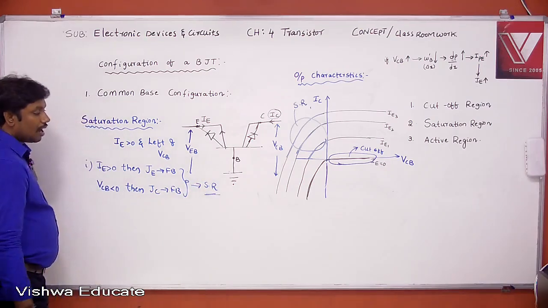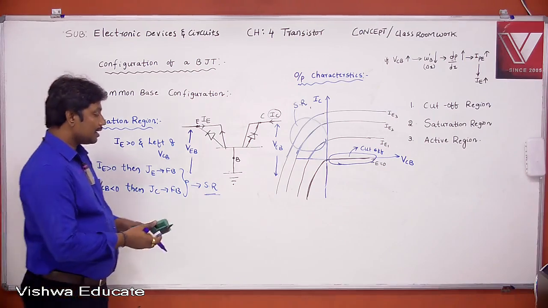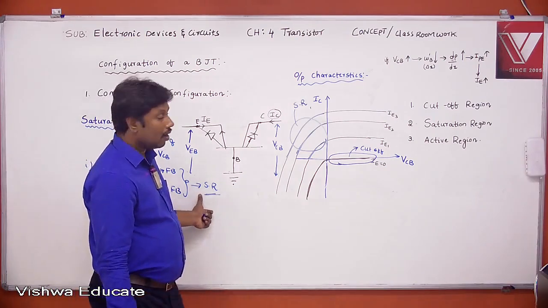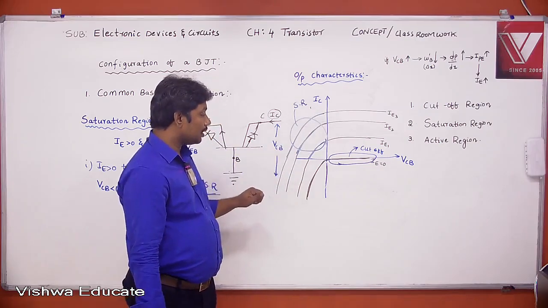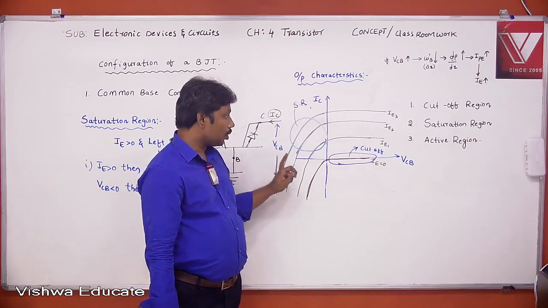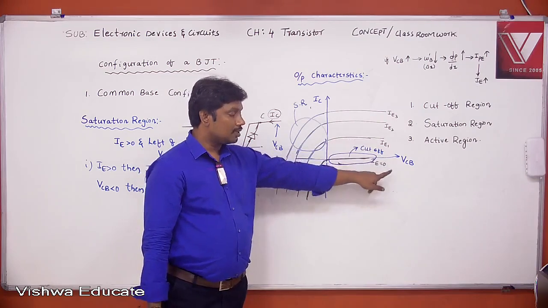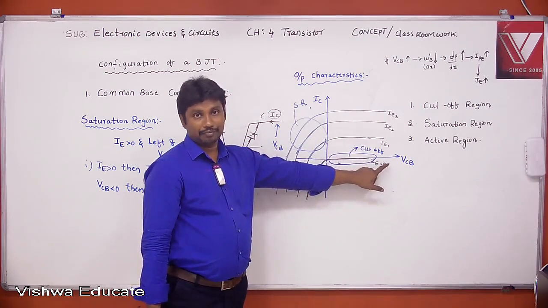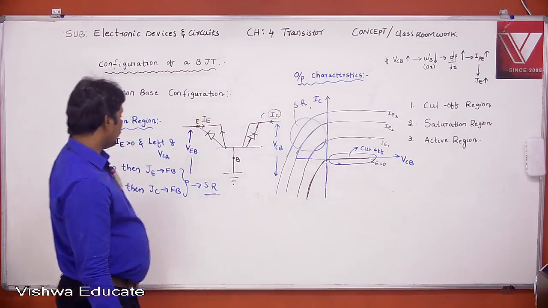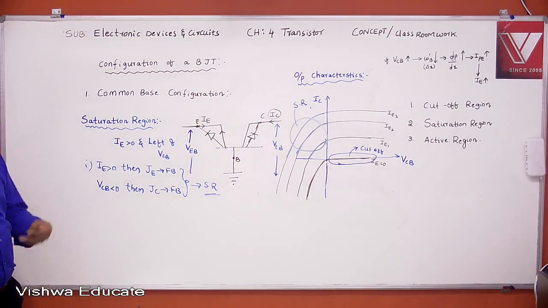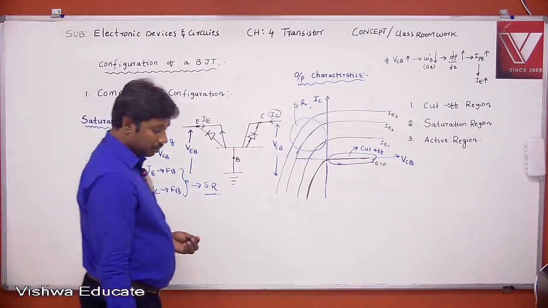Saturation region. And one more point: in case of the saturation region, the collector current depends on what? The collector current depends on the emitter current as well as VCB. It depends on both, right? Yeah, copy. Write down saturation region.